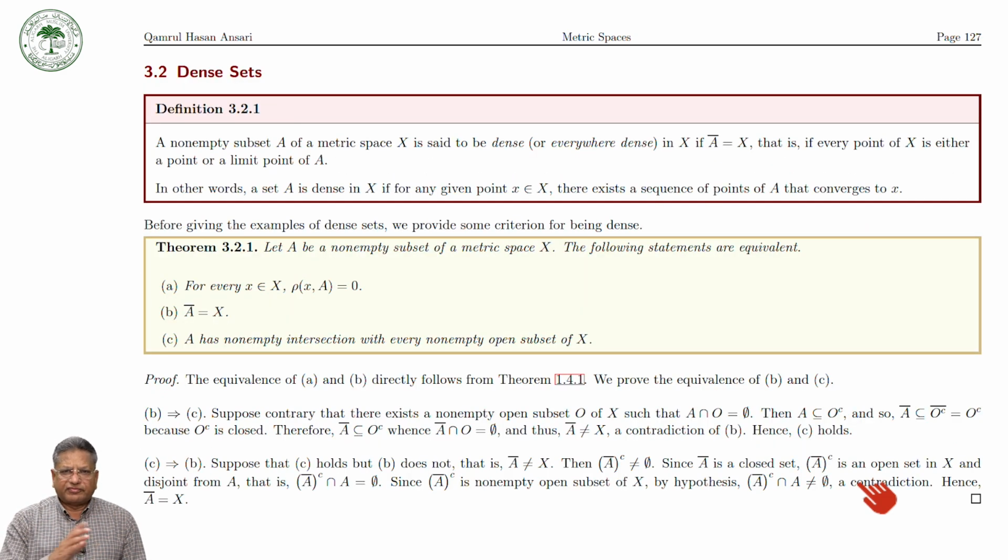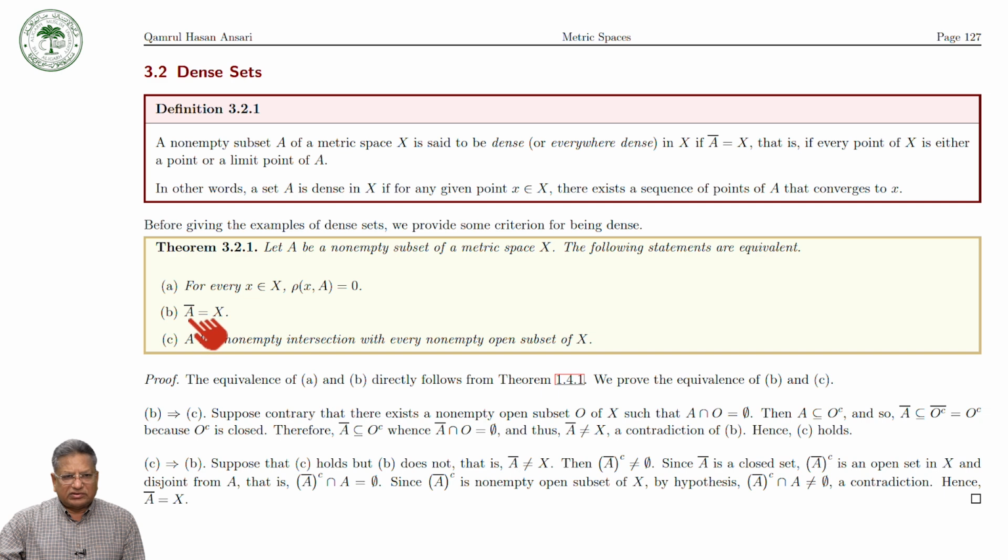Then after that we have discussed the dense set. Dense set means that a set A in a metric space X is dense if the closure of A is equal to X. And here we have proved the characterization of the dense set.